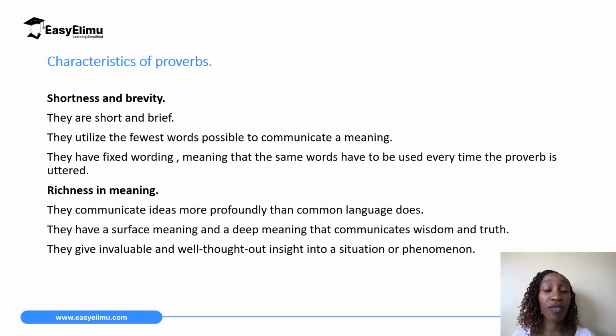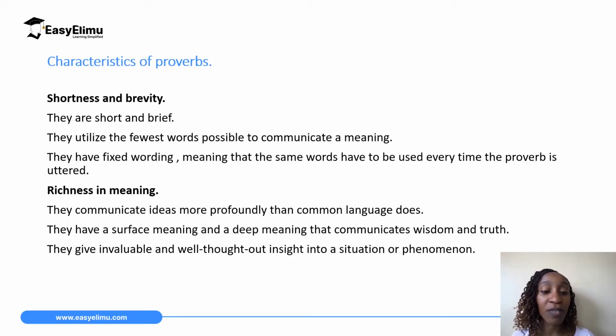Number two, proverbs also have richness in meaning. So what does this mean? They communicate ideas more profoundly than common language does. Like that proverb that we used, an apple a day keeps the doctor away. In normal language, maybe you can tell somebody, if you don't take care of your body, you will end up in hospital. Or if you don't eat fruits and vegetables, you may not be healthy. But when you say an apple a day keeps the doctor away, it has communicated the importance of taking care of your health and your body more deeply.